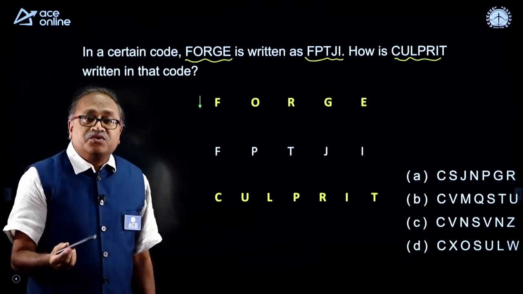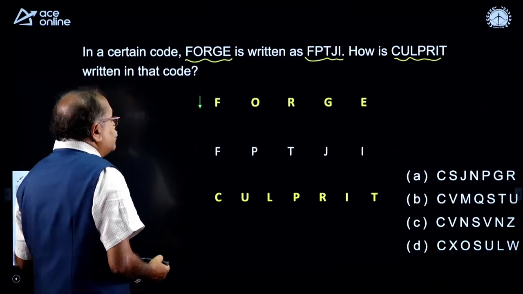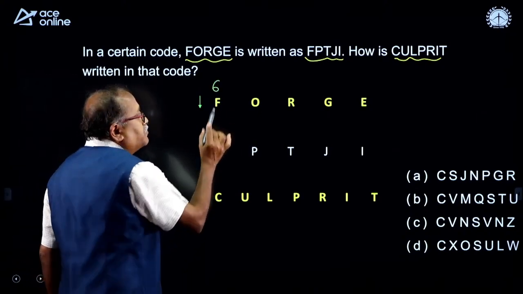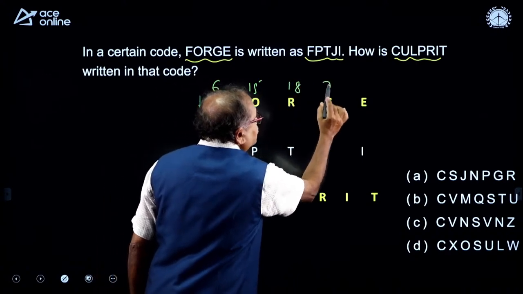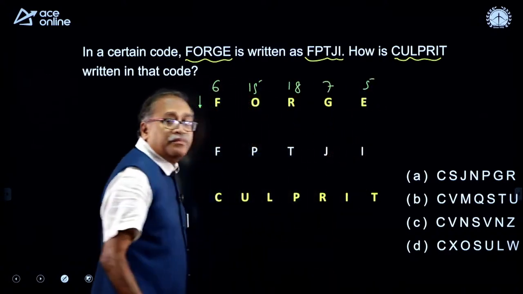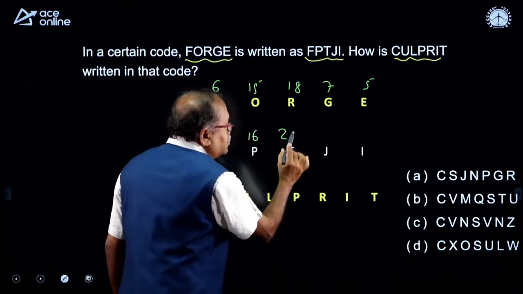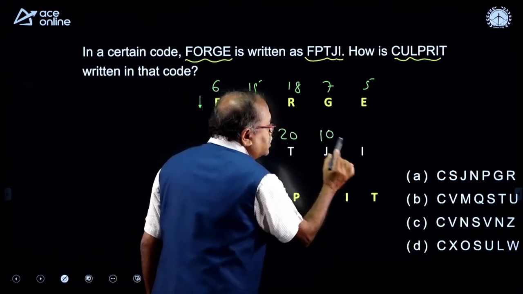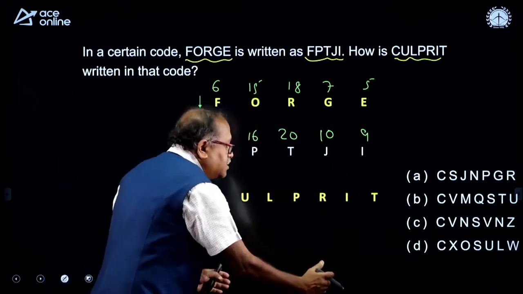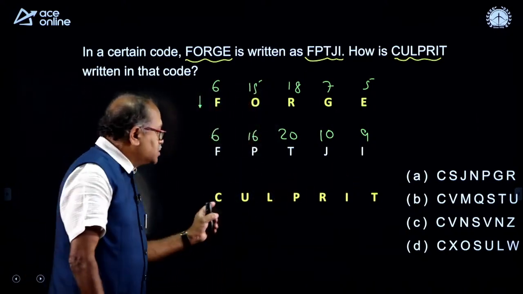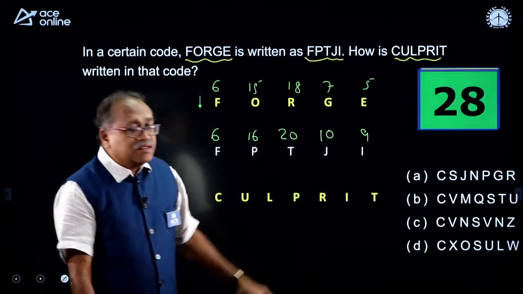You are expected to know the letter and its number. So, I am writing the numbers here. F is the 6th letter, O is the 15th letter, R is the 18th letter, G the 7th letter and E the 5th letter. And F remains 6, then 16, 20th letter, J is the 10th letter, I is the 9th letter. Now, find out the relation and then apply the same relation to the word culprit. You have 30 seconds in your hand.